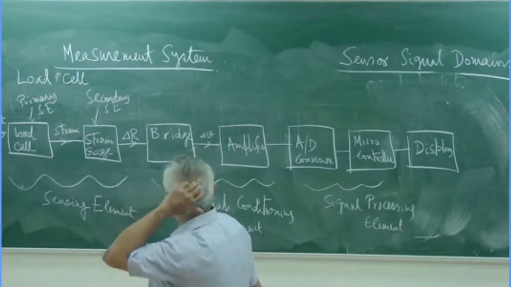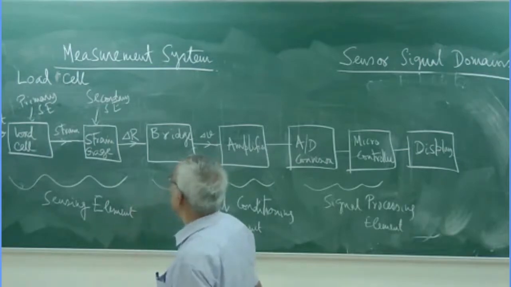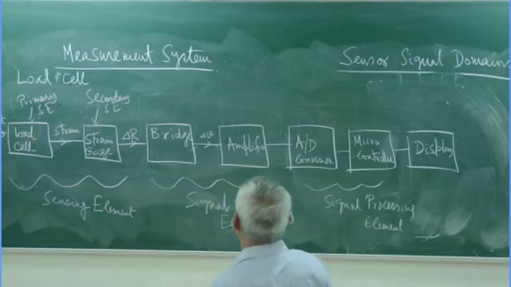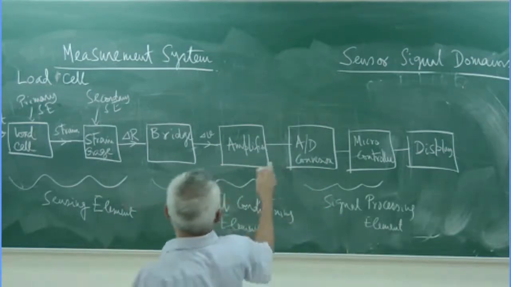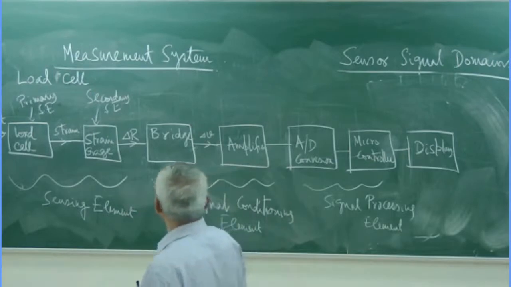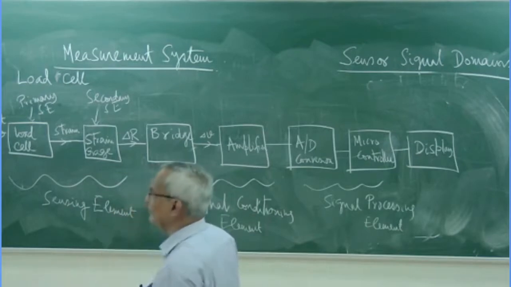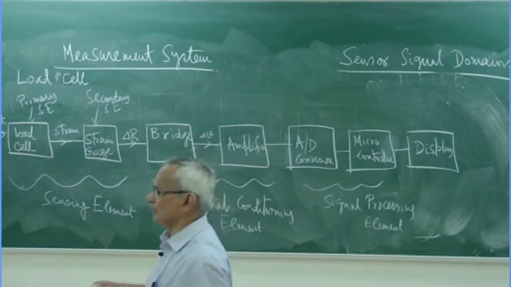And naturally, the overall performance will depend not only on the performance of a single block, but on the performance of the complete system. So a bad design of any of them may jeopardize the performance.